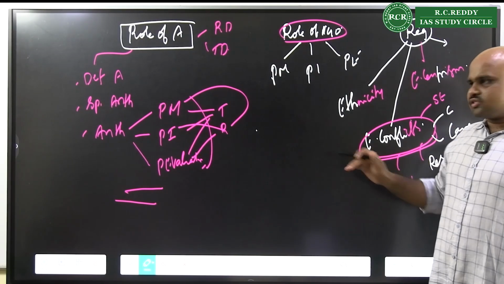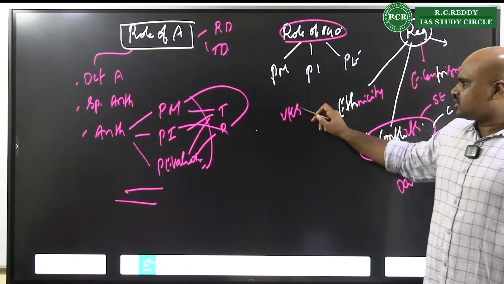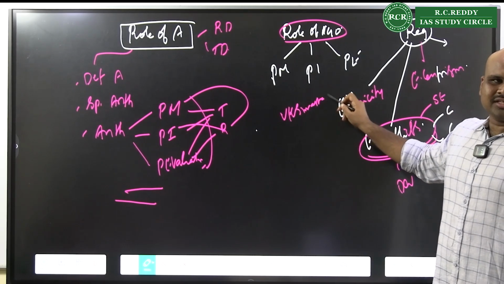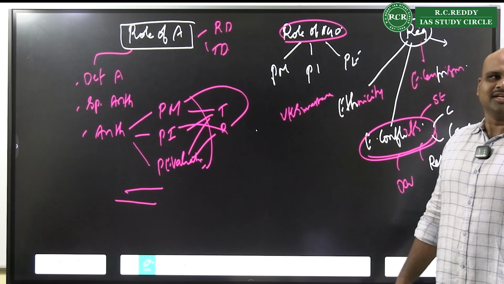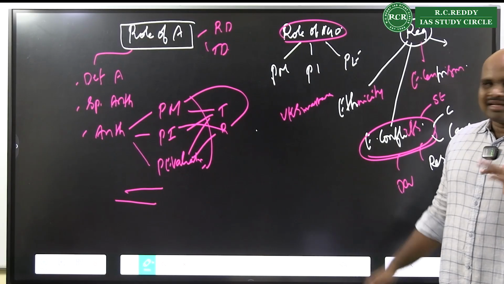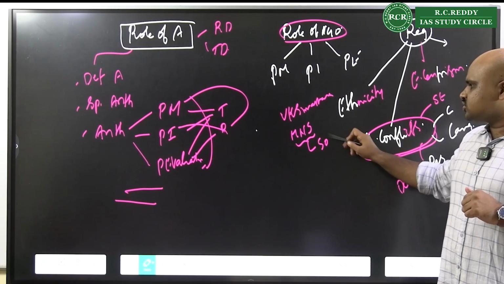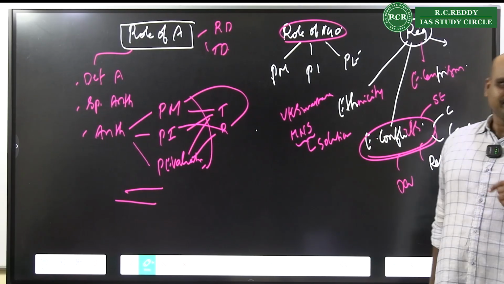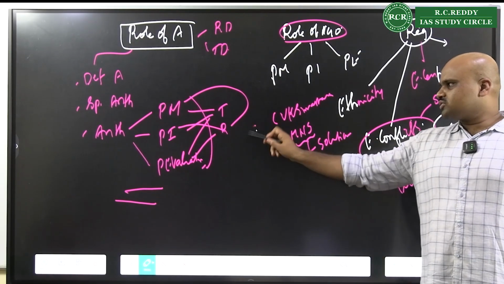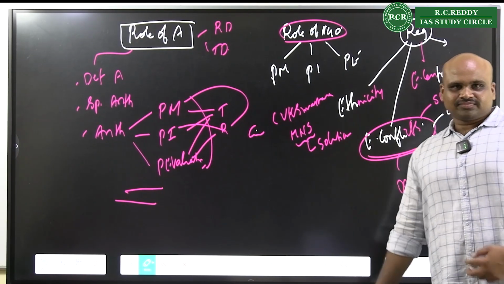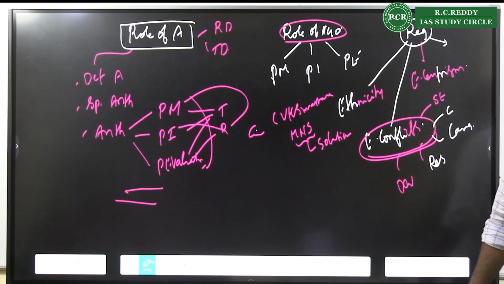You have scholars. If you want, you can use V.K. Srivastava. What has he told? Regionalism. Or if you want, you can use M.N. Srinivas suggesting solutions for regionalism. V.K. Srivastava, use it for causes of regionalism. You might also use him for the causes. GS cause. But who has given?